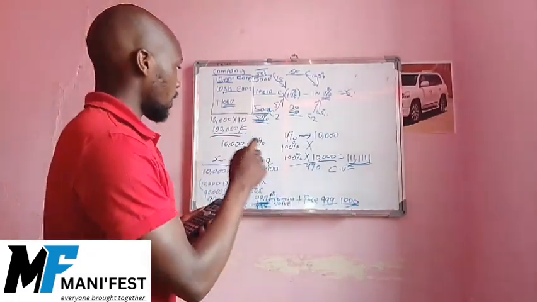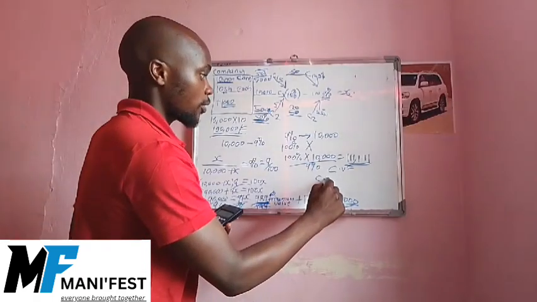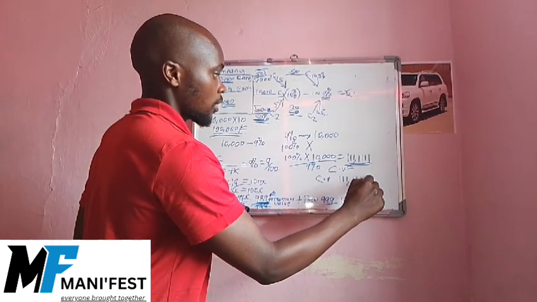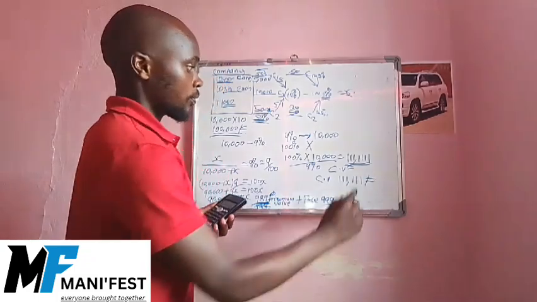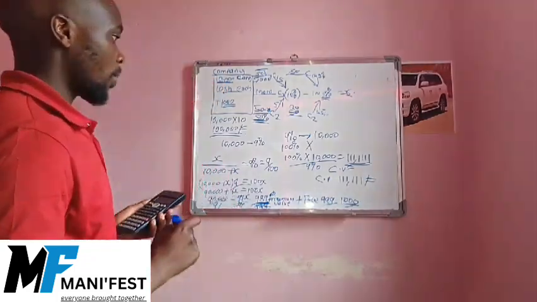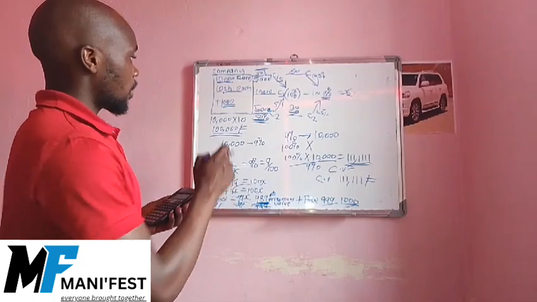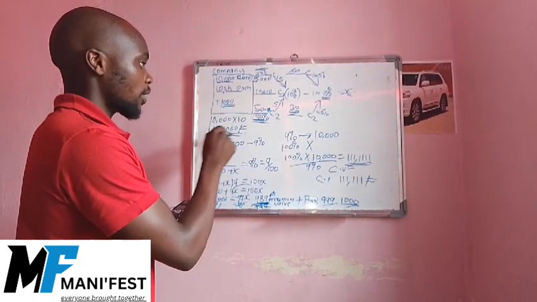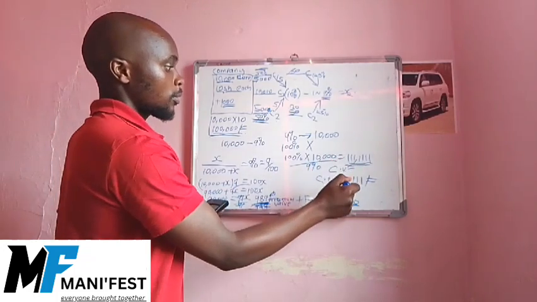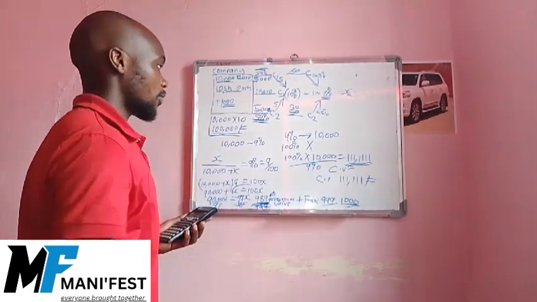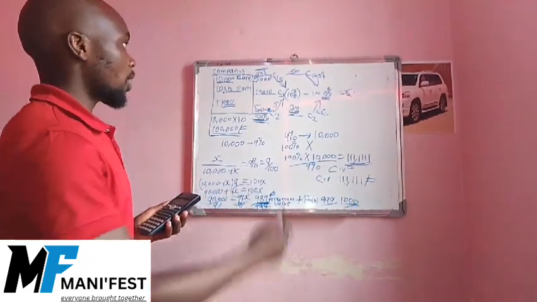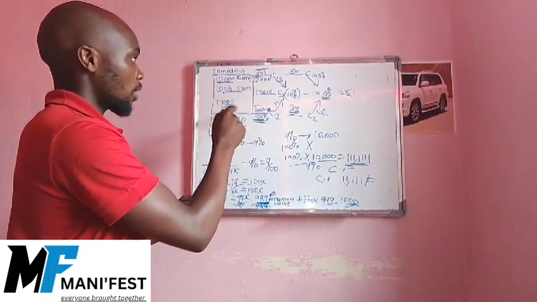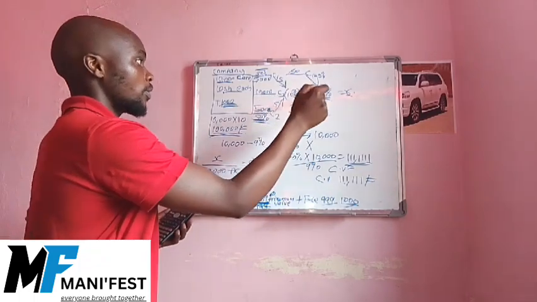Now our current company valuation will be 111,111 shillings. So the valuation of this company has changed from 100,000 to 111,000 because we have introduced another number of shares, which was 1,000 for the new investors.